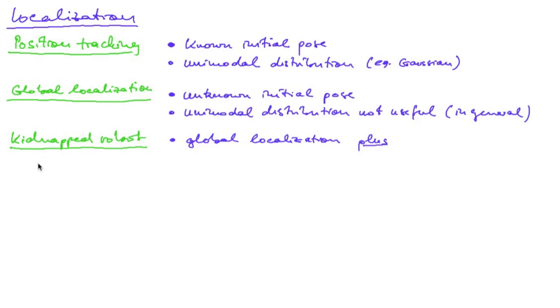So now in reality, robots are not kidnapped so often, at least so far, but the practical importance of this problem is that any global localization algorithm might eventually fail, and if it does so, it needs to recover from this failure, meaning it needs the ability to discover that the position that it might have tracked for a while is completely wrong, and that therefore it needs to determine its global position again. So the practical importance is that the robot is able to recover from localization failures. So these are 3 different localization problems which are often mentioned in the standard robotics literature.